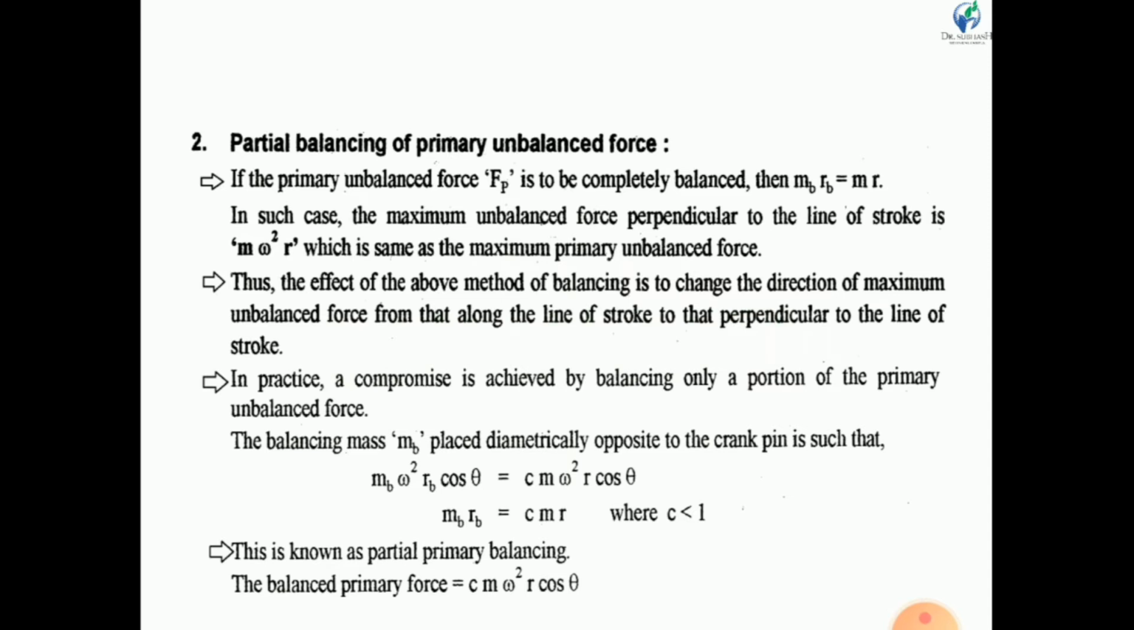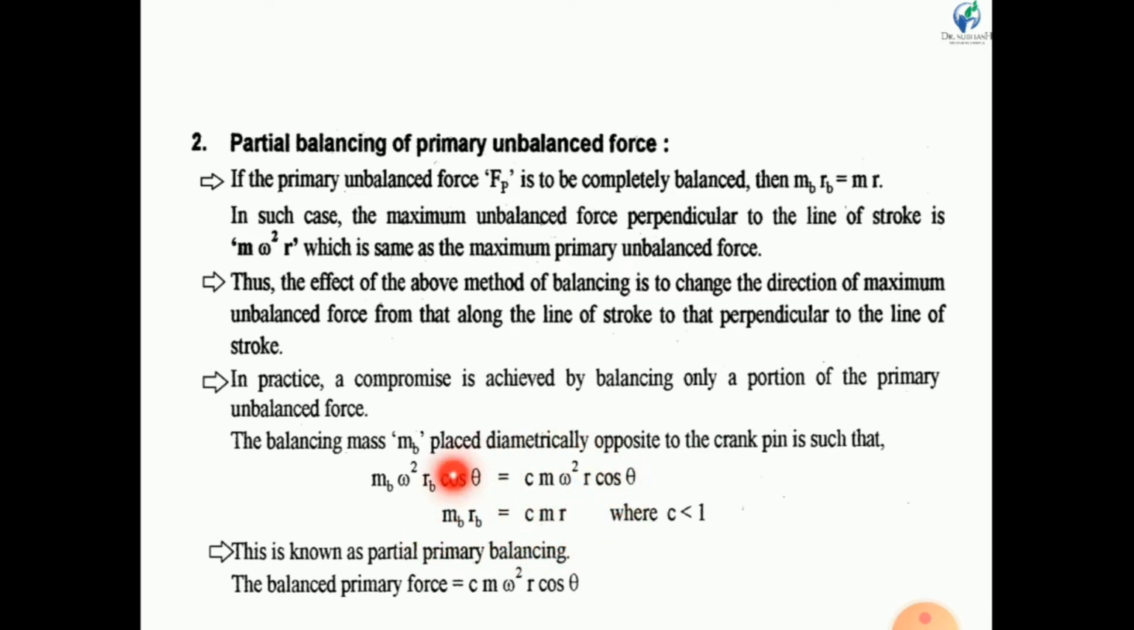In real practice, balancing is achieved by balancing only a portion of the primary unbalanced force. So we are not going to balance 100% of the primary unbalanced force, but only 70 to 90%. The balancing Mb mass is placed diametrically opposite to the crank pin such that Mb omega square Rb cos theta is equal to C m omega square R cos theta. Here C is a constant with a value less than 1. So Mb Rb is equal to CMR.